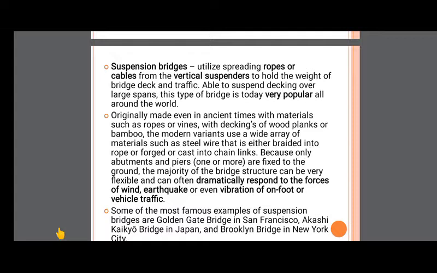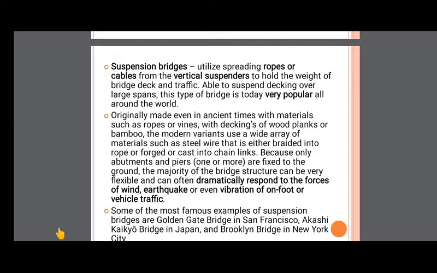This type of bridge is very popular all around the world. A suspension bridge is one in which the load is carried with the help of ropes or cables. How will the ropes and cables be? There is one center column, a pillar. For that pillar there are ropes or cables. These cables are connected to the deck slab. Whatever the dead load of the deck slab as well as the live or moving loads,